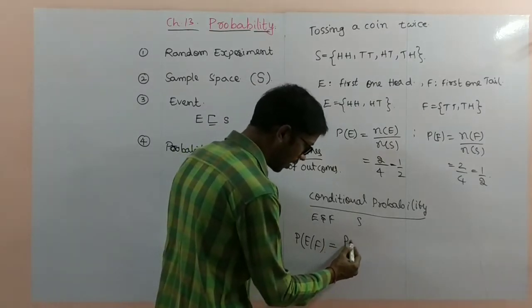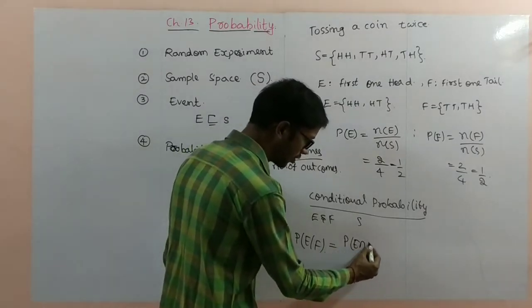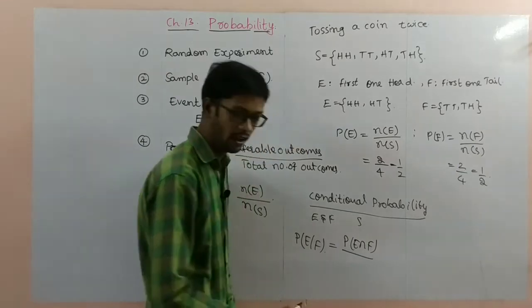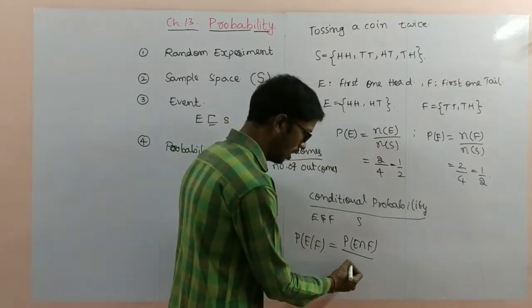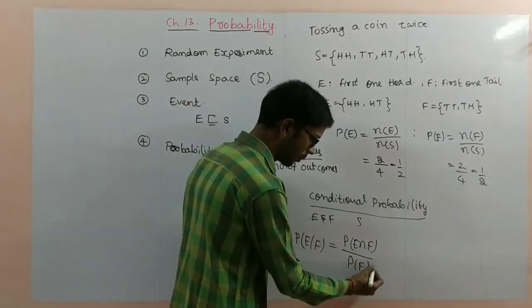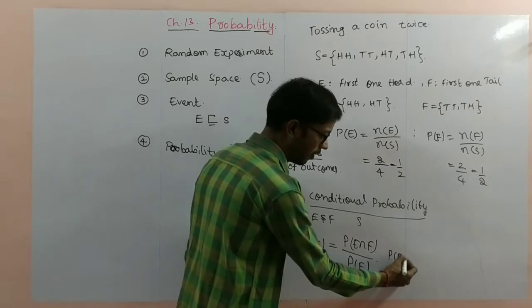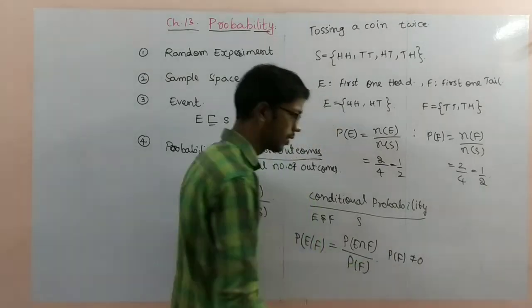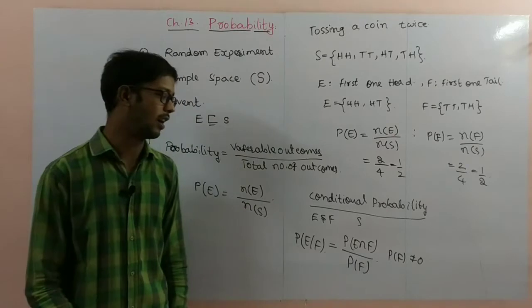The formula is P of E intersection F by P of F, and P of F is not equal to 0.